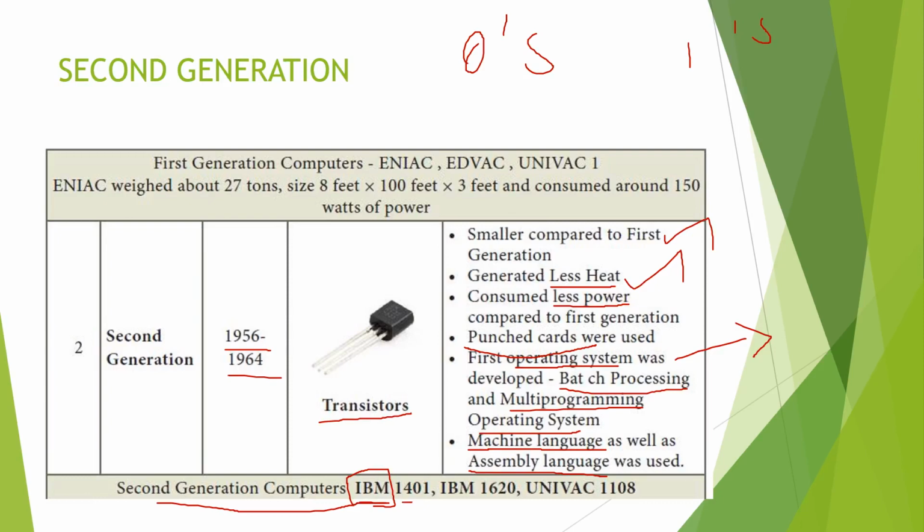So IBM 1401, it's a processor creating place. IBM 1401 as well as IBM 1620. I also used UNIVAC 1108, and other more versions. Is it clear?